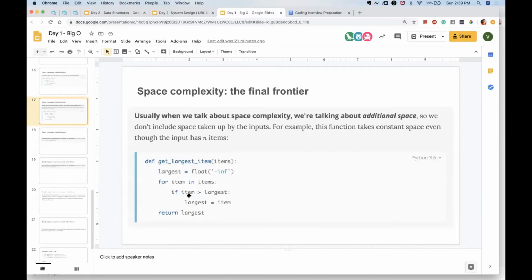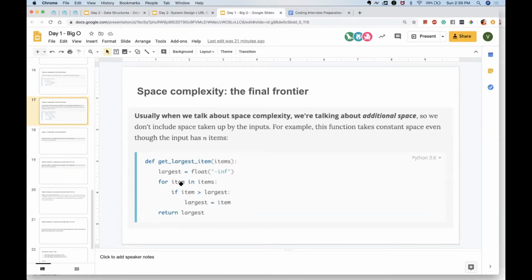And we said that in these kinds of examples, where you are taking an item and passing it every time, it's not like you are really creating a new item every time. You are just passing the value here. So it is just one variable of space you are taking.